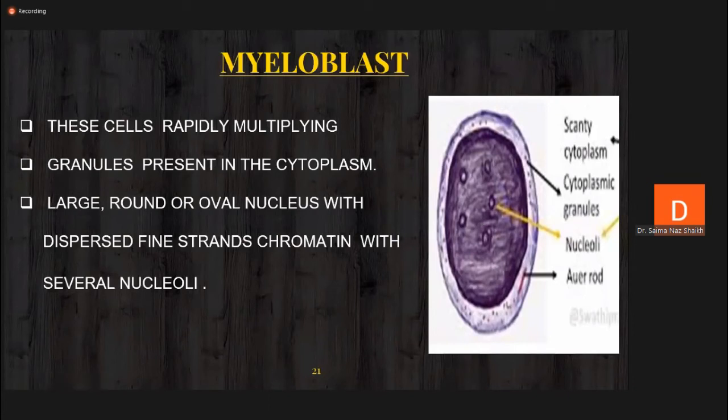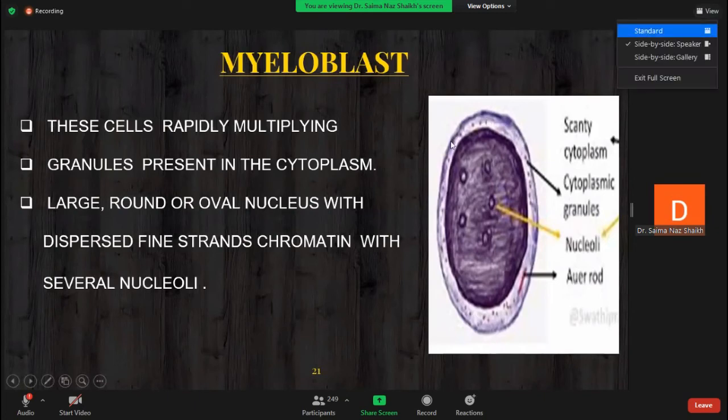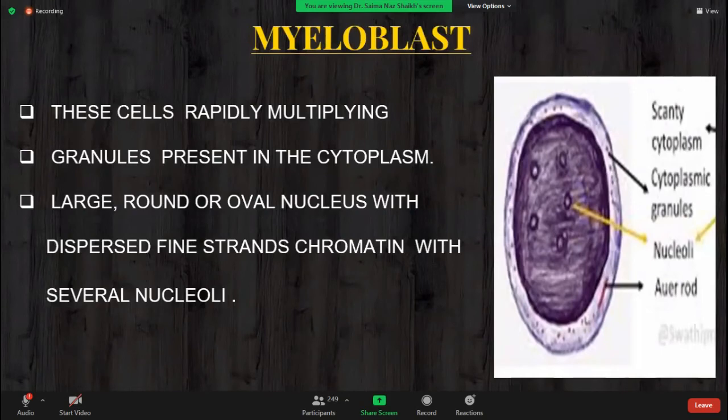The nucleus also consists of several nucleoli, many nucleoli will be visible. And the cytoplasm consists of a few granules. So this is the first stage. Next stage is